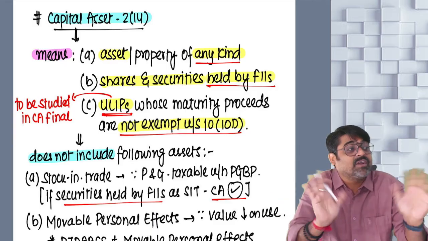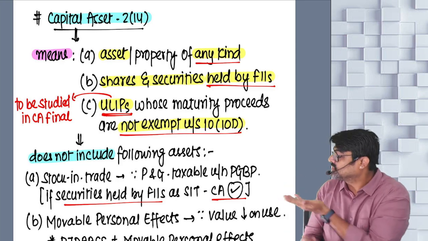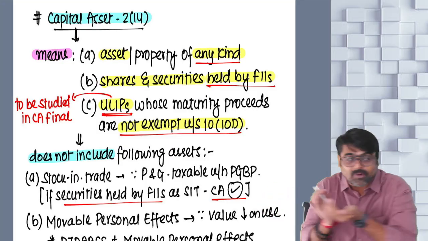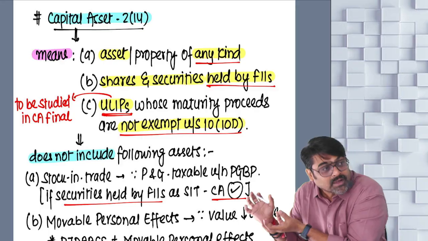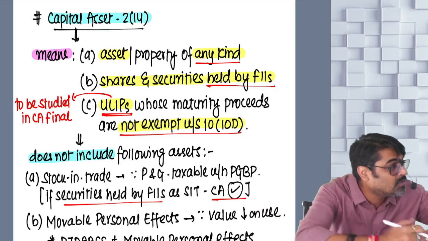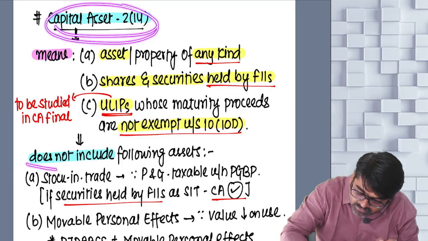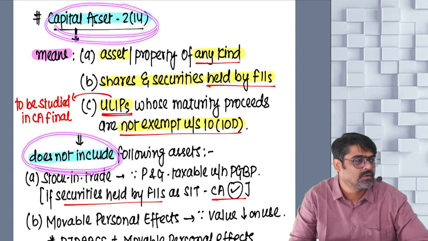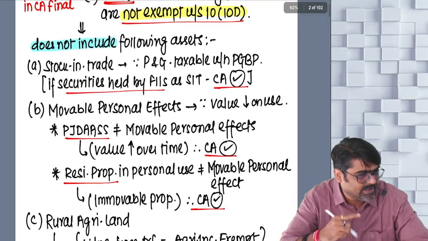But these assets, we don't want to consider as capital assets. So hello, assets, you come out. Now there are some assets which we are throwing out from the definition of capital asset. Hence, the term capital asset does not include A, B, C, D, E, F.